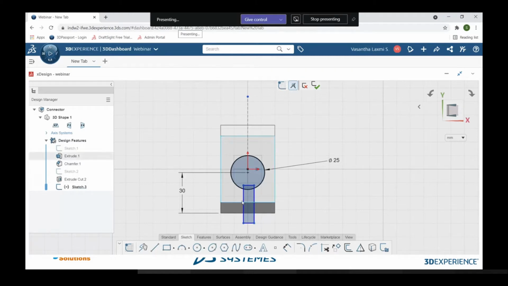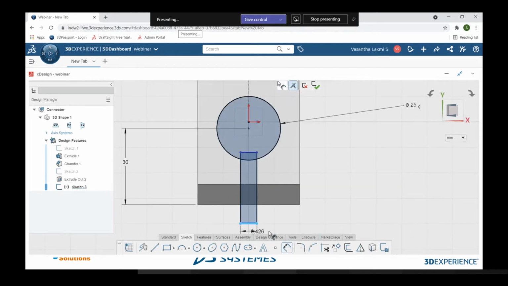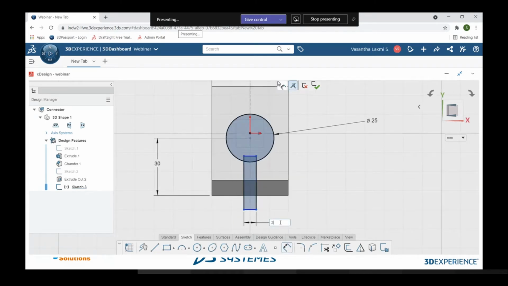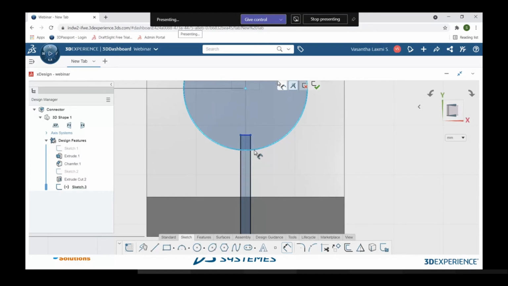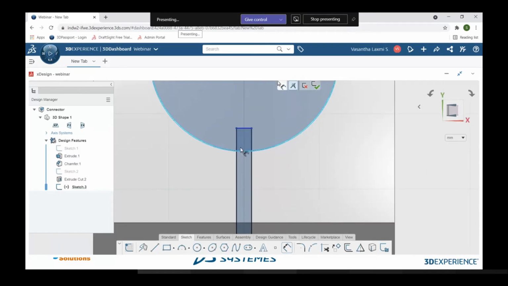So I am pressing control, selecting these two vertical lines of the rectangle along with the reference line, so that I can give this symmetric relation. Okay, so when I add the dimension to this line, so when I give it as 2 mm, 1 mm will be equally distributed on both sides. So this is what I wanted, and apart from that, I want to remove these entities which I don't want.